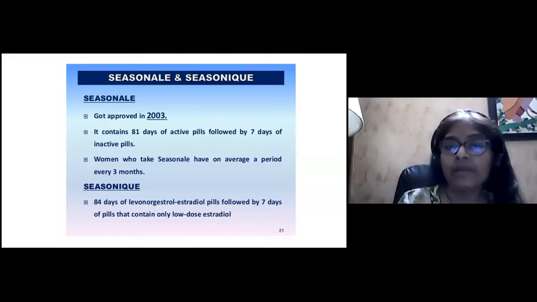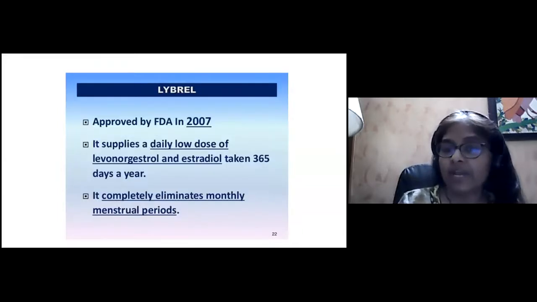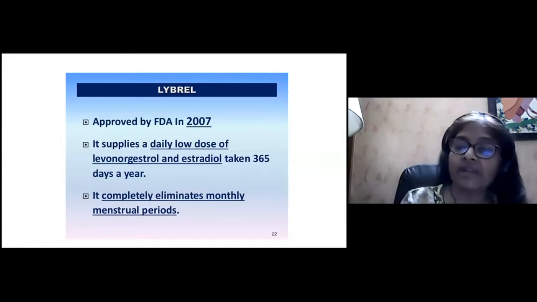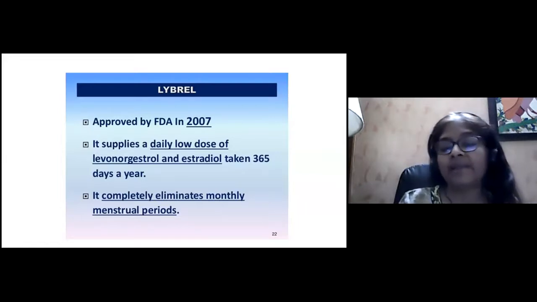Now, Lybrel was approved by the US FDA in 2007. It supplies a daily low dose of levonorgestrel and estradiol, taken 365 days a year, and it completely eliminates the monthly menstrual period, so the patient gets menses only once a year.